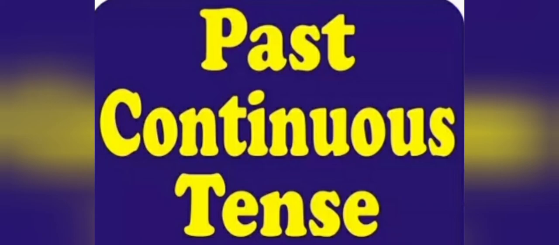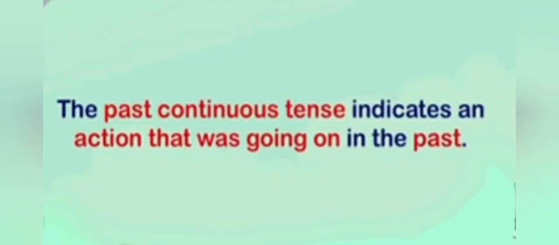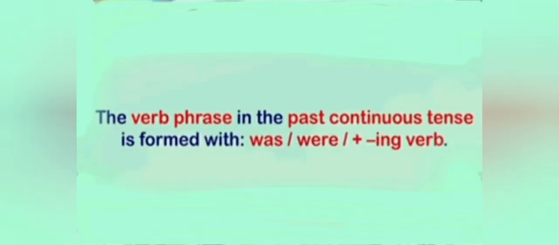Past continuous tense indicates an action that was going on in the past. Means the past continuous tense is used for an action that was going on or continuing at some time in the past. Okay students, it also talks about an action that was in progress when another action took place.